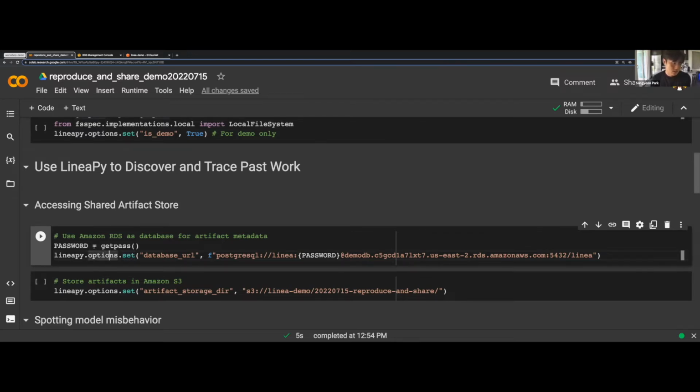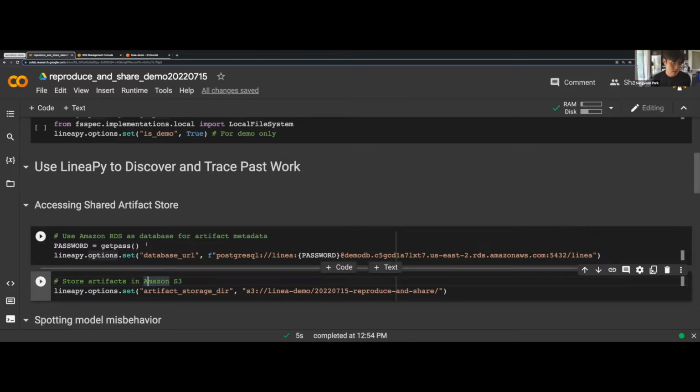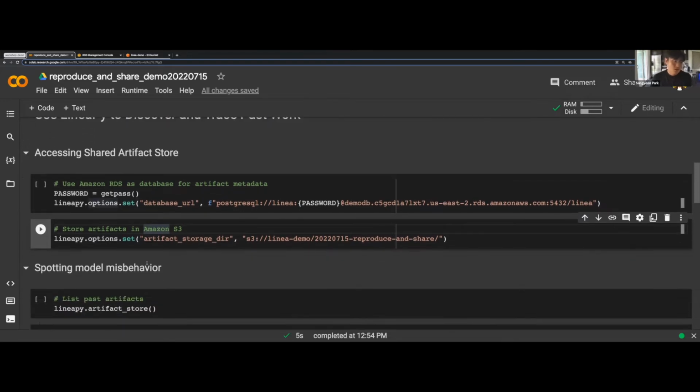So this first cell sets the connection to Amazon RDS, which is a Postgres database. And the second cell sets up the connection to the S3 bucket on AWS. Because AWS comes with some setup work that we have to do, I tried to save some time for us, so I've already run them. So we're currently connected to AWS. So we're connected to the shared artifact store.